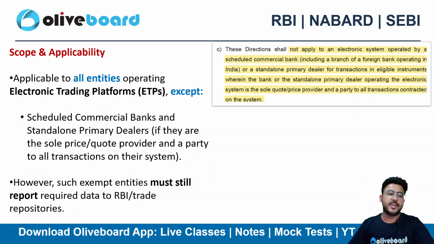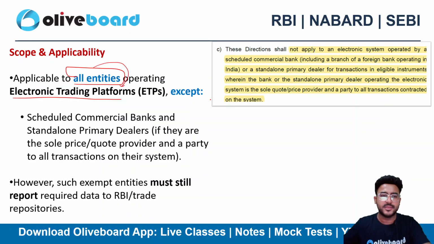Scope and applicability. These directions are applicable to all entities operating as an electronic trading platform. So if you are an entity operating as an electronic trading platform, then you need to follow these guidelines published by the RBI.